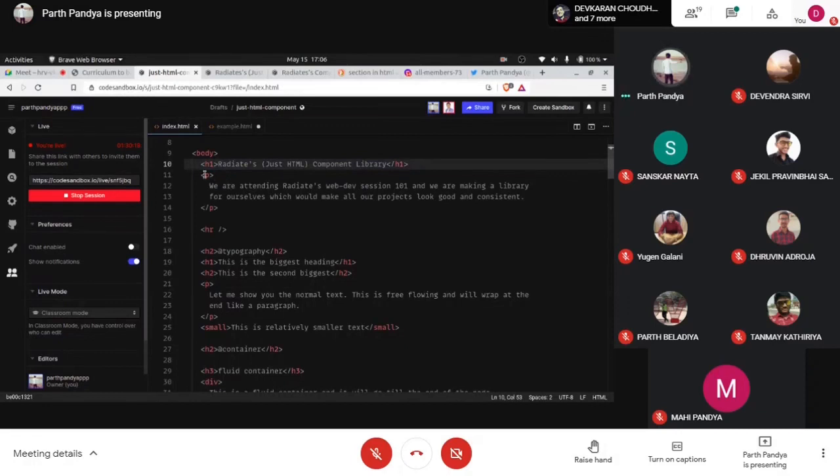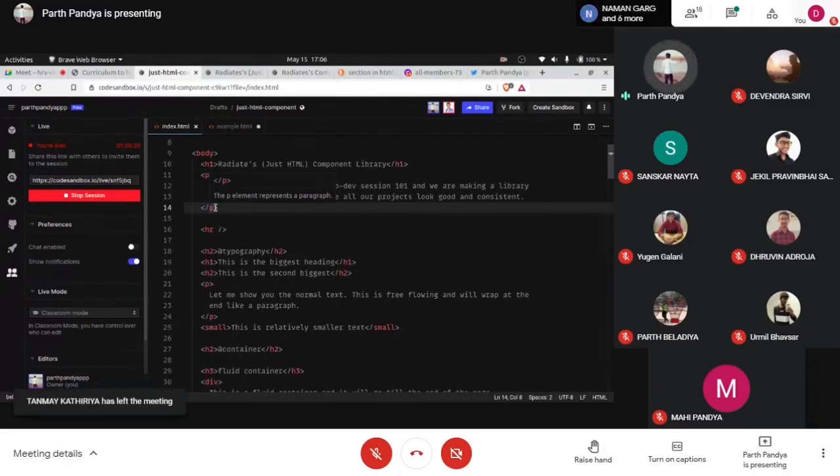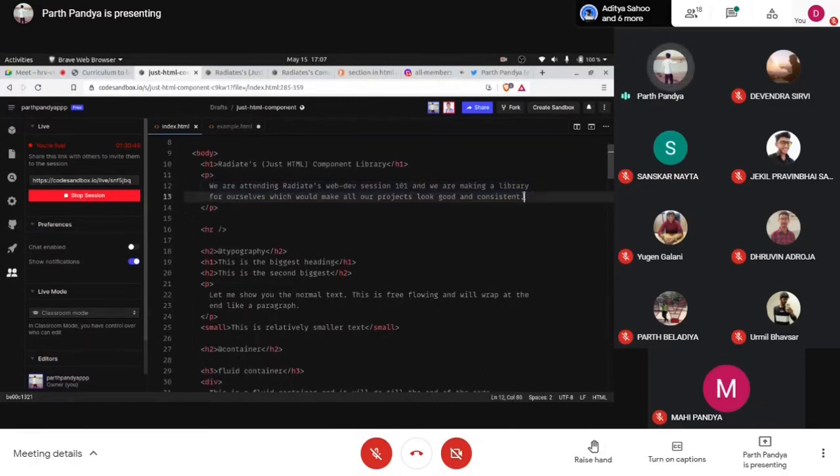Okay, so under that I have used this paragraph tag. Now, paragraph tag is what? It means HTML and CSS is more verbose. We have to remember some of the keywords. Like in programming languages like C++ and Python, there are fewer keywords and more coding. In this, you have to put your own content and enclose all that in these tags, which we can say are the keywords of our HTML.